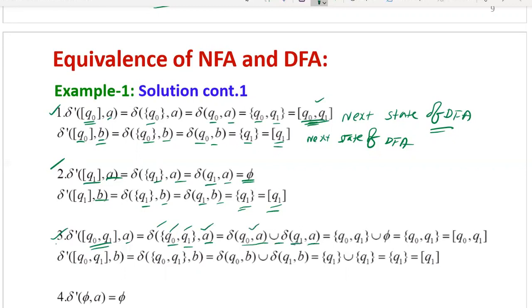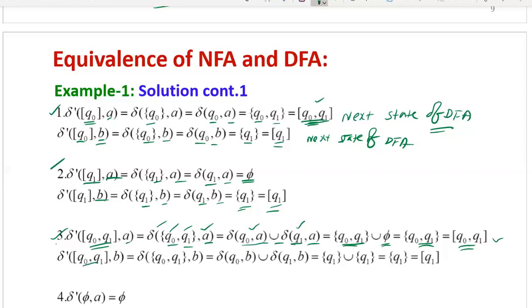Now you can substitute this transition directly by seeing the given NFA. So delta of Q0 on A, we know Q0 Q1 union, then delta of Q1 on A, you don't have transition, therefore phi. Take union of this. So union Q0 Q1 with phi, there is no change. You will get Q0 Q1 only. That is equal to [Q0 Q1] within square brackets. Now you are getting the same state on the input A.